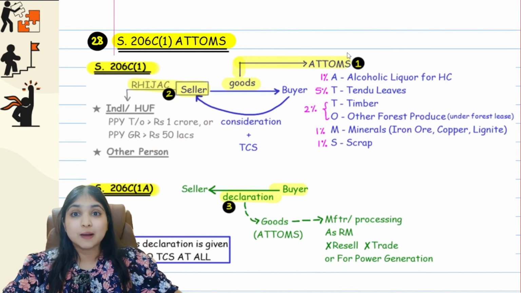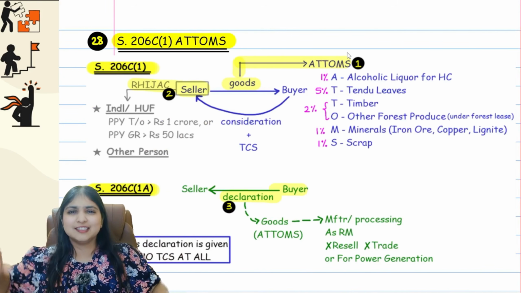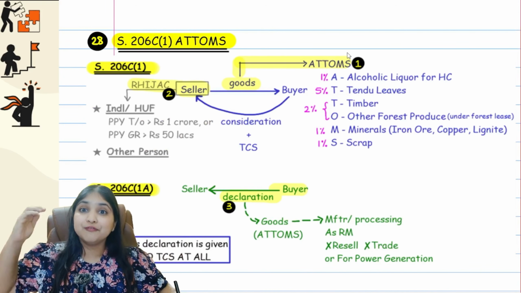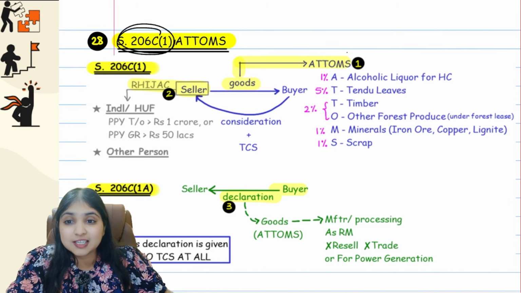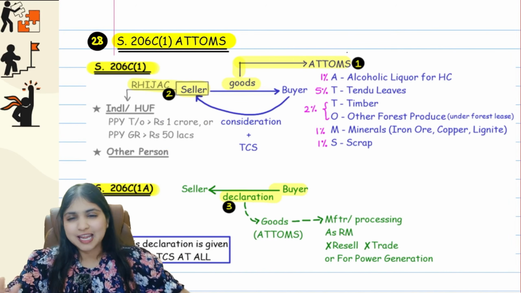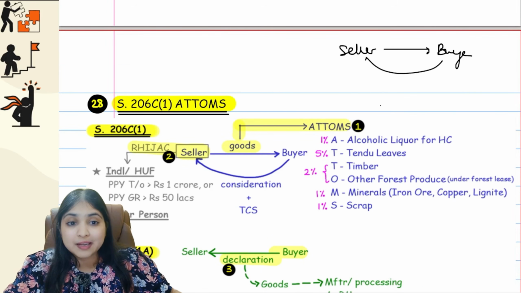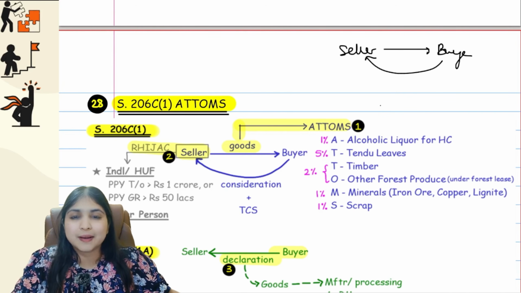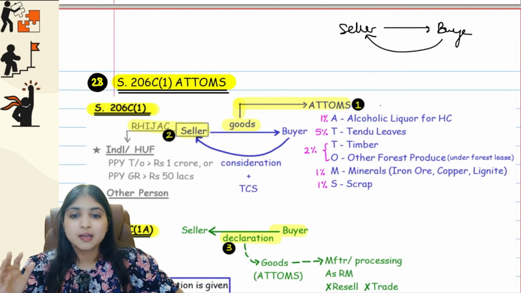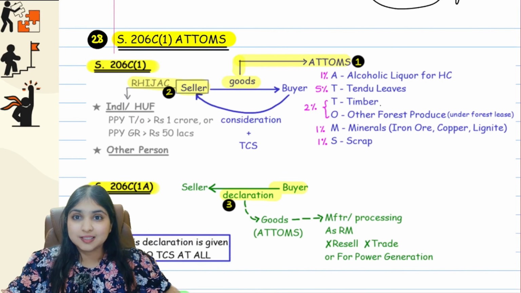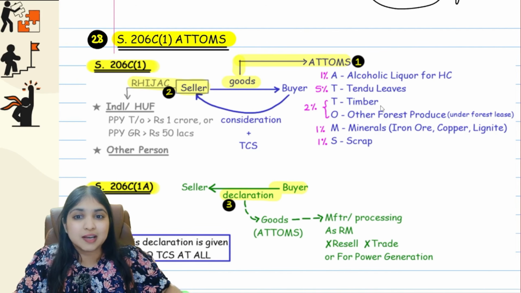Okay, guys. Now comes the OG section of TCS, the main section, the very first section of TCS, 206C1. Now, same logic even over here, guys. I have a seller, I have a buyer. Seller is selling goods to the buyer. When the buyer is paying consideration for the goods, along with that, the buyer will pay TCS also. Same concept. But here, what are the goods? Who is the seller? Who is the buyer? Same questions I will ask once again.